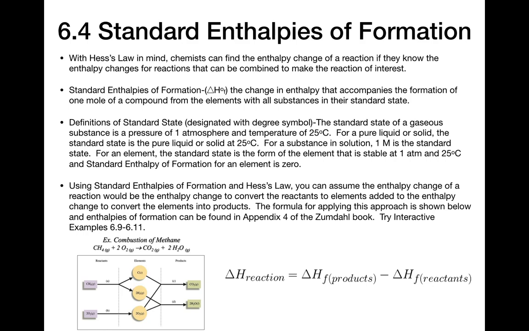You might wonder, where are these enthalpies of formation? There's actually a large number of them found in Appendix 4 in the back of your Zumdahl book. So I encourage you to look those up in the back and try some interactive examples, 6.9, 6.10, and 6.11.